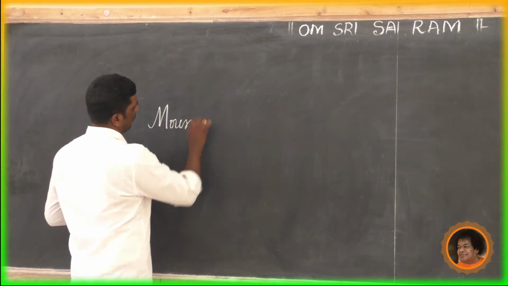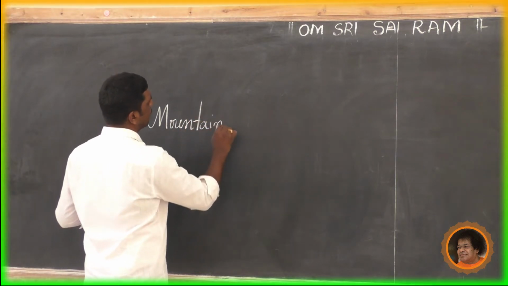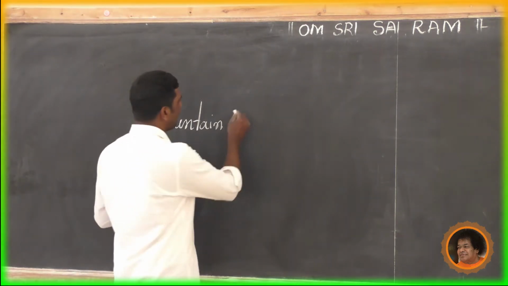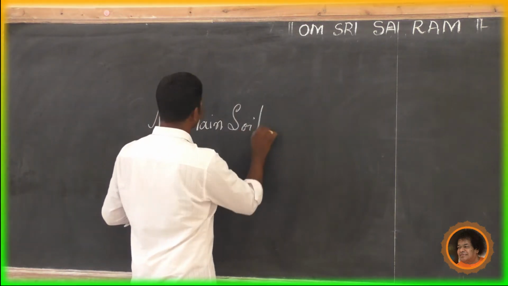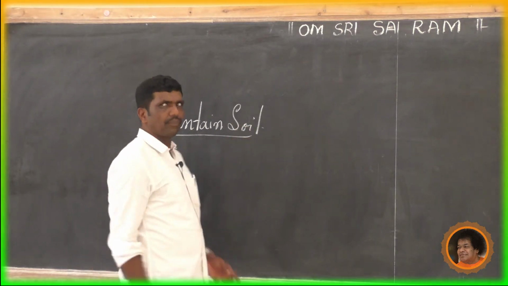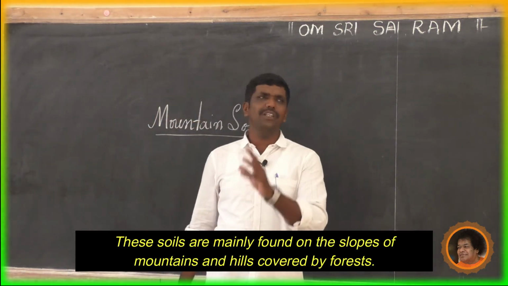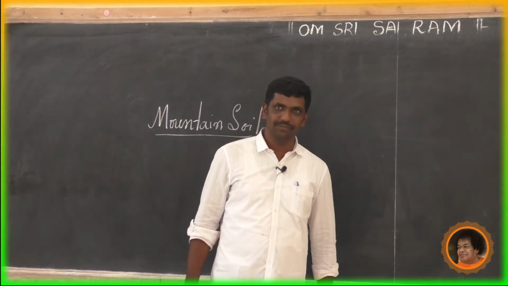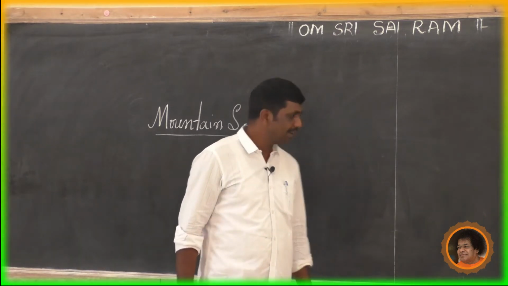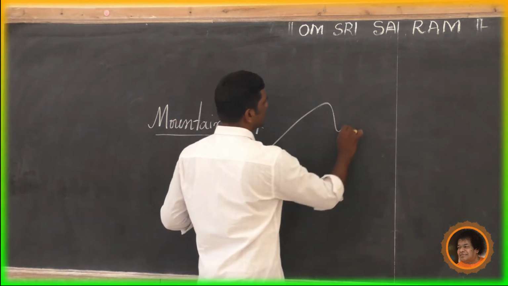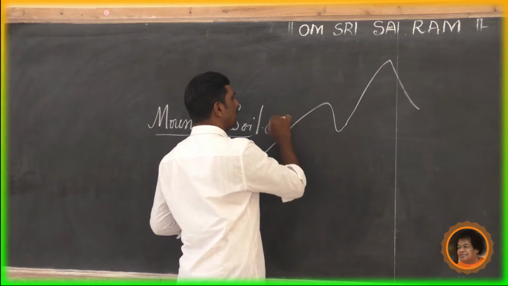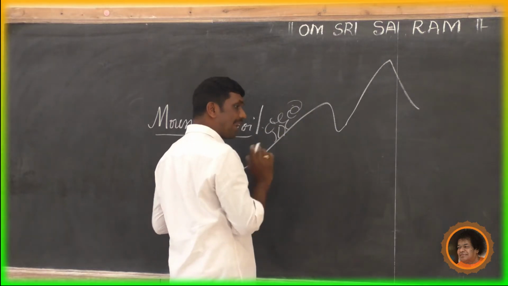Mountain soil. Generally, the name itself resembles that mountain soil is found in mountains. These soils are found on the slopes of mountains and hills covered by forest.